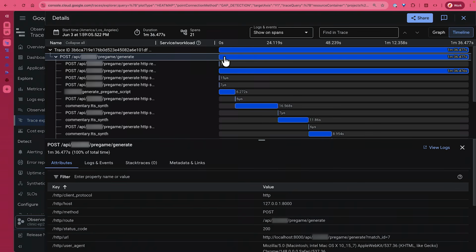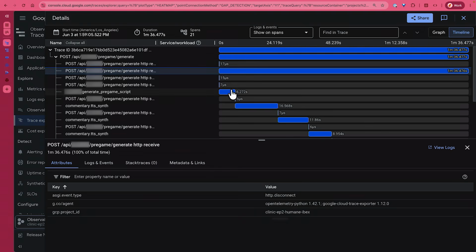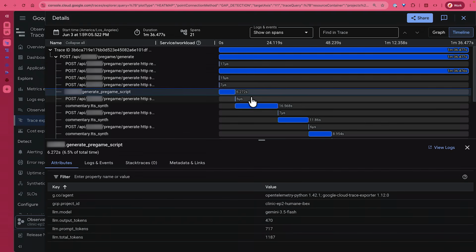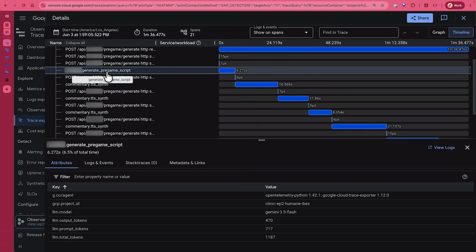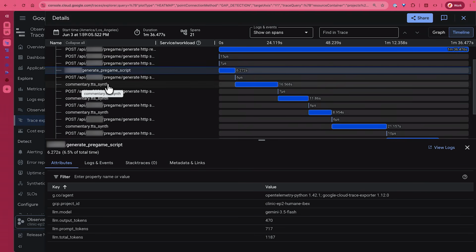So this top line is the duration of the entire function. You see these individual segments. Right? Exactly. Like that one, the one that follows. We see that we are running the generate pregame script. So this is your script generation. And then what's this one here? Commentary.tts synth. That is your voice synthesis, text to speech or TTS routine. And right now it's running one segment at a time. But since the script is written, we can just generate them at the same time. Exactly. We can generate them at the same time.